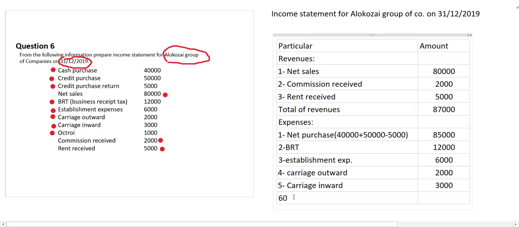Point number 6, mention the next expenses. What is the next? Do we have?